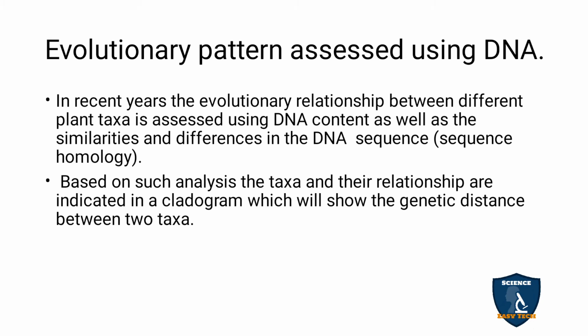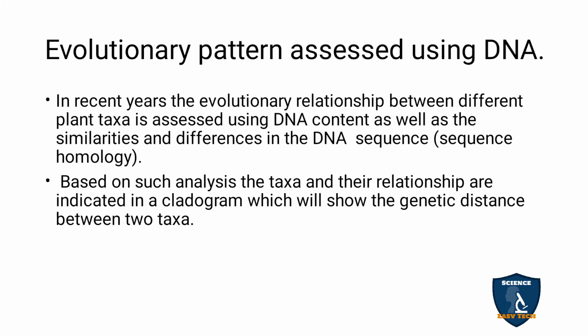Evolutionary means you must know how the organism goes from unicellular to multicellular, and to the advancement of present organisms like us and the angiospermic plants, how this gradation takes place. So it is a complex process to get an organism from simple to complex. This is called evolution.